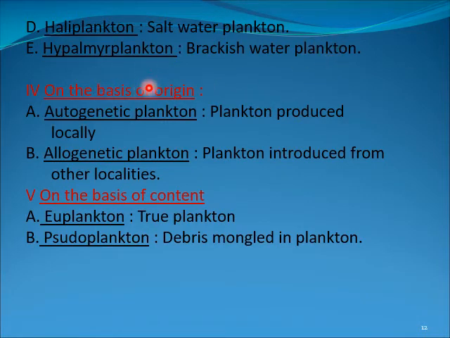On the basis of origin, autogenic plankton originate and live in the same water body, and are known as autogenic plankton. Allogenic plankton are carried by water currents, drifting water, springs and rivers from one place to another. They migrate from one place to another and are known as allogenic. They originate somewhere else and are found somewhere else.